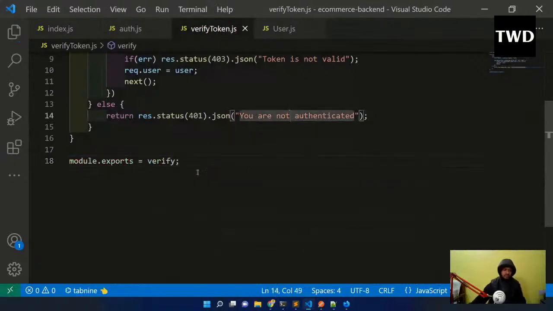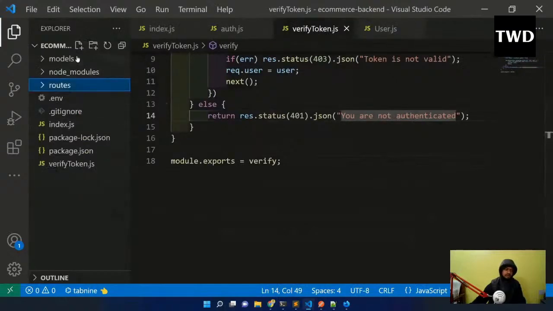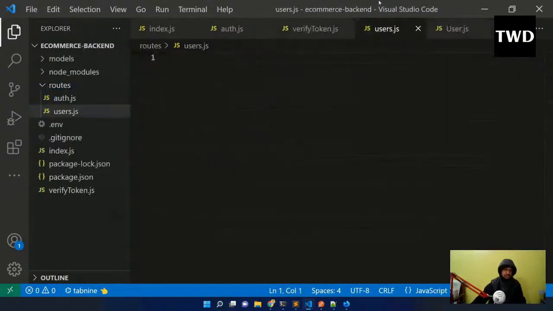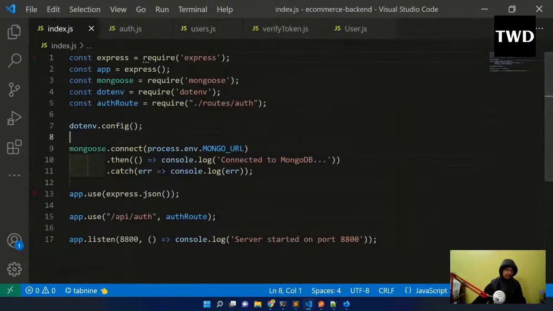Okay, so this I'll do, and this verify is a common thing which we are going to use. Now in the index, I will have a new route known as users.js, and we are going to first import it in our index so that we don't forget it.